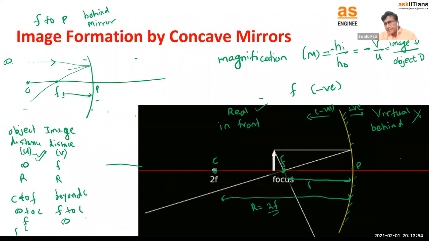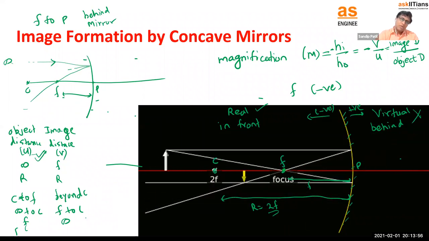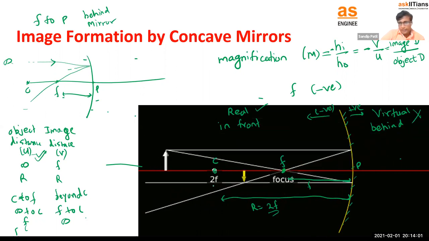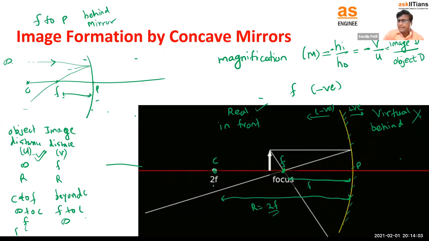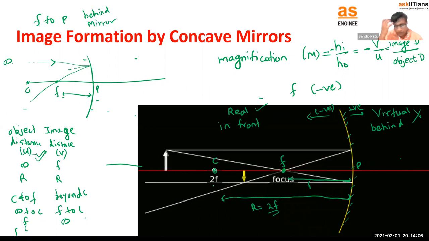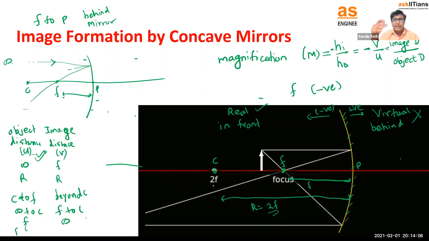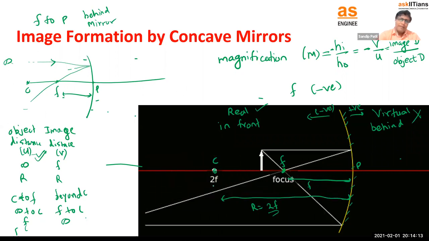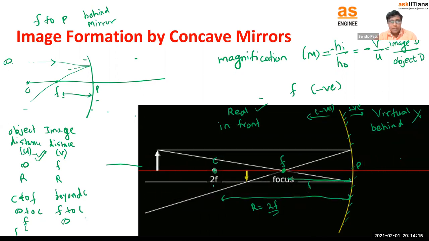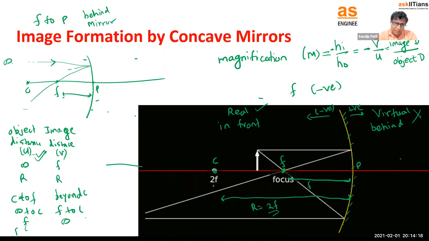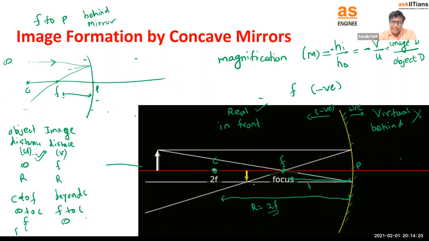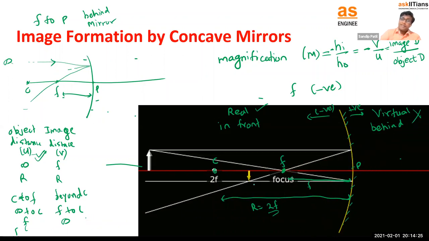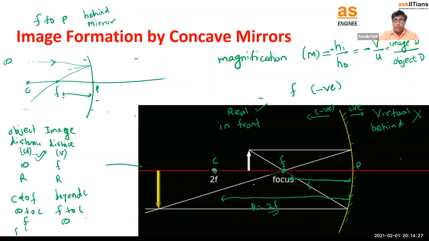At the center of curvature, if you look closely, the object and image will have the same height. Right? At the center of curvature, it is inverted, right? It is real, but it is inverted, downside, you can say. But we are just worrying about the size now. At the focus to center of curvature, that yellow arrow was very small, right? When it is moving from center of curvature to infinity, then it is going to get bigger.